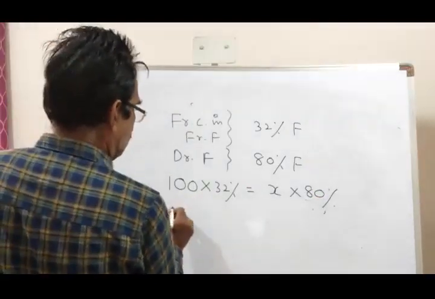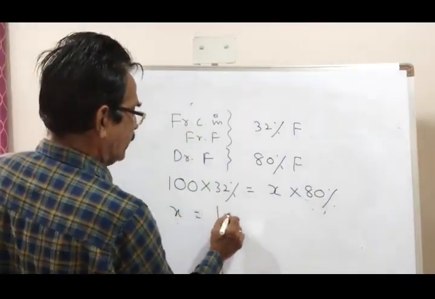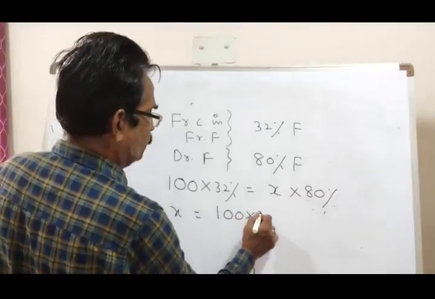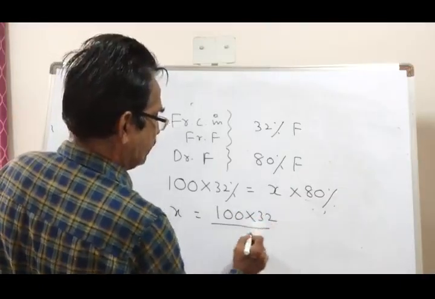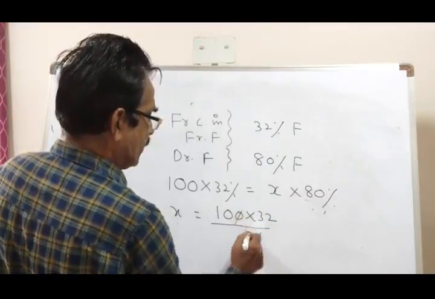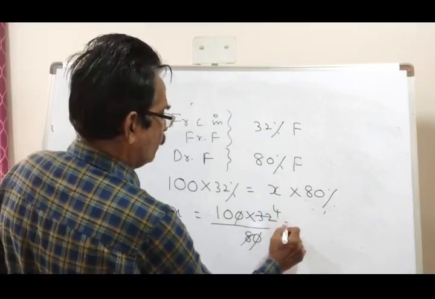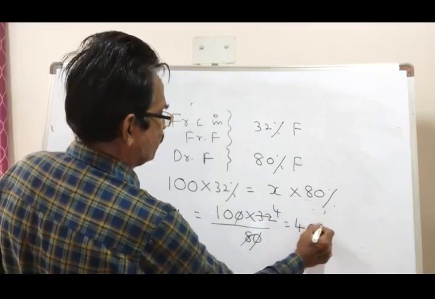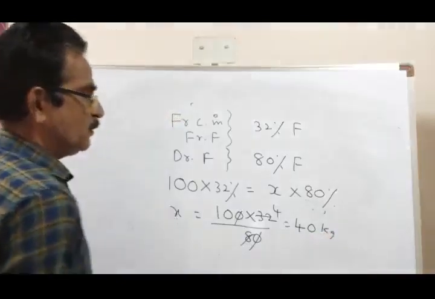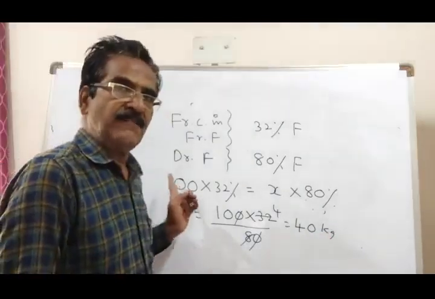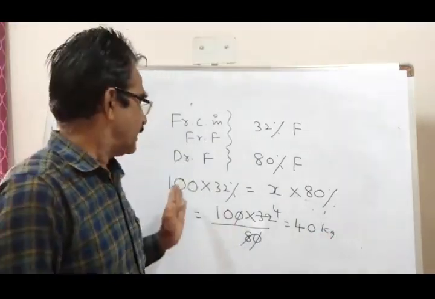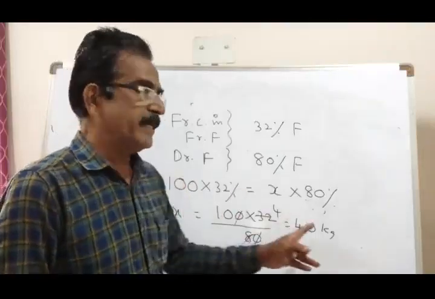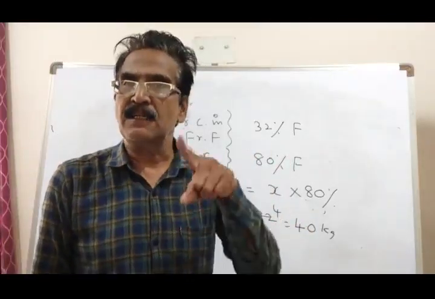So x is equal to 100 into 32 by 80. Zeros cancel, 8 fours 32, 4 tens 40 kgs. So from 100 kgs fresh fruit, we get 40 kgs dry fruit.